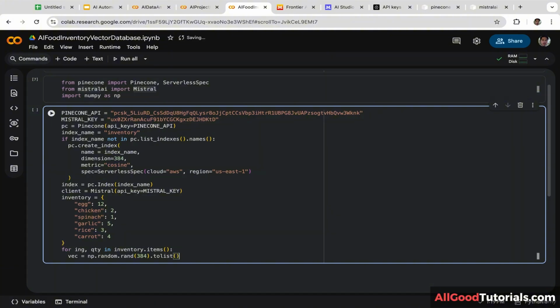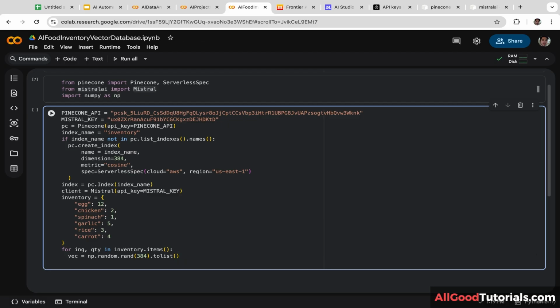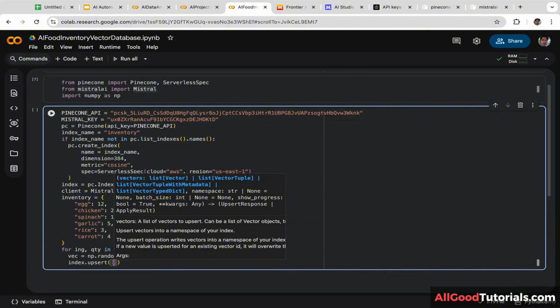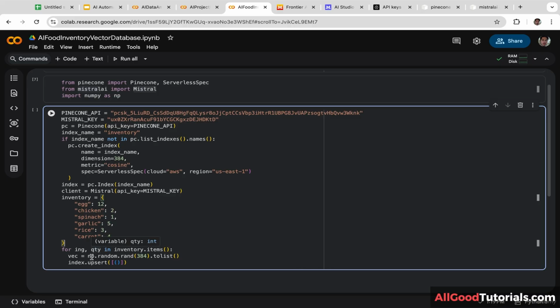Next, we are going to upload the vector, and we are also going to upload the metadata into Pinecone using the ingredient name as ID. Index.upsert. Let's create a bracket inside the parentheses, and let's copy and paste the ingredient and put it inside the parentheses, comma vector.